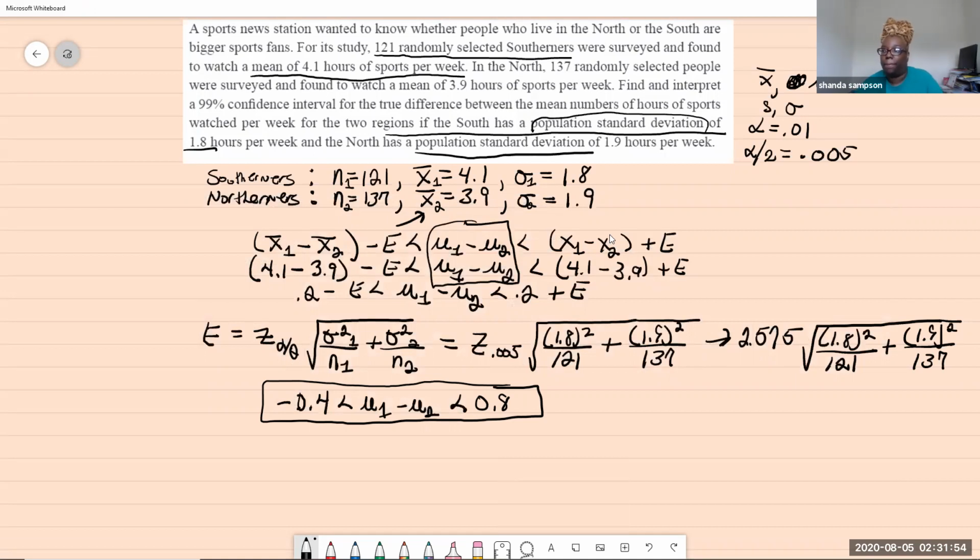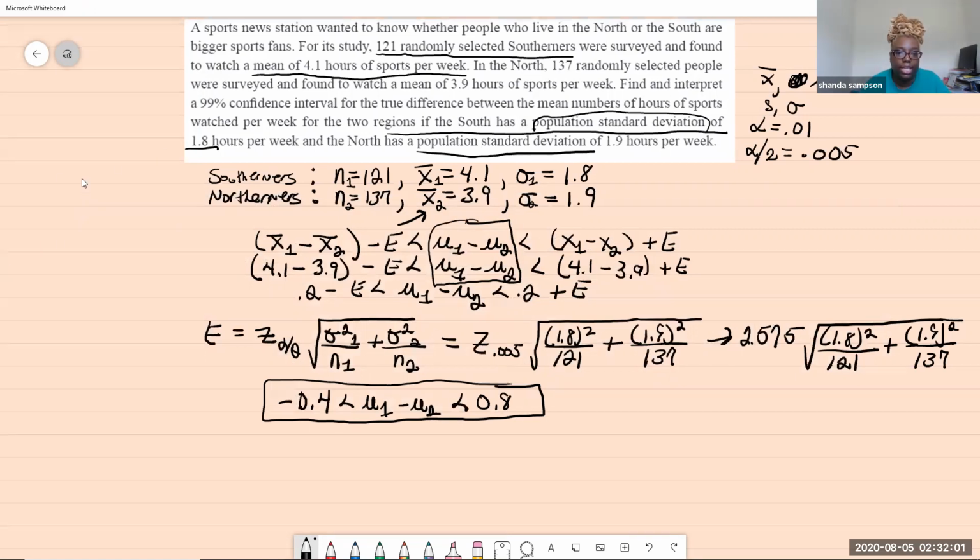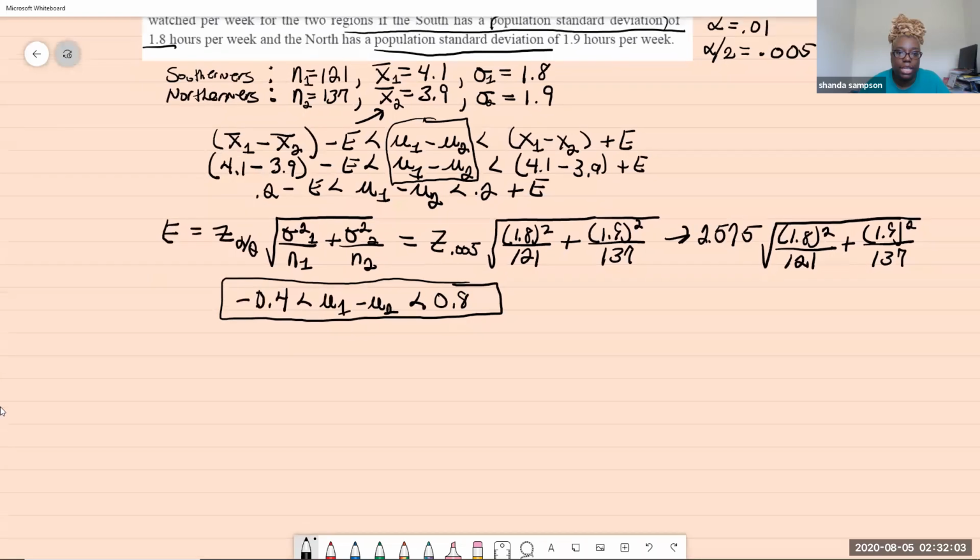All right. So what does that mean? How are we going to interpret it? Now, the interpretation for this is going to be similar to hypothesis testing, right?